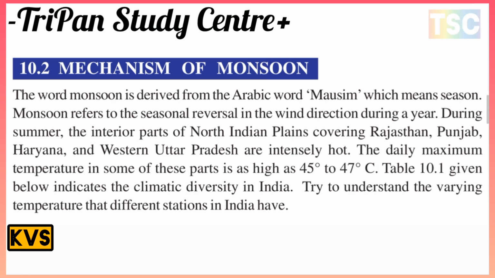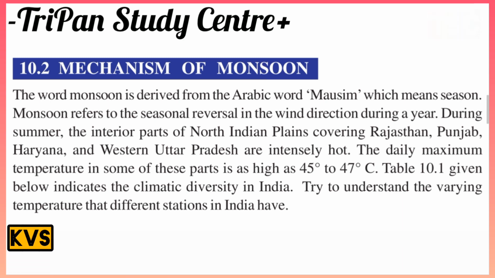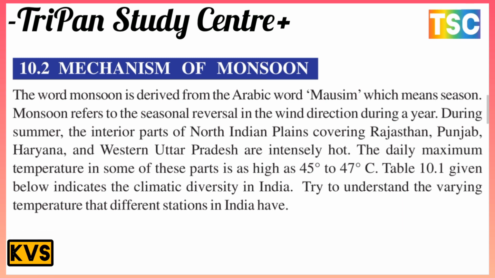During the summer, the interior parts of the northern Indian plain, covering Rajasthan, Punjab, Haryana and western Uttar Pradesh, are intensely hot. The daily maximum temperature in some of these parts is as high as 45 to 47 Celsius. The table given below indicates the climatic diversity in India, and try to understand the varying temperatures that different stations in India have. That is important.